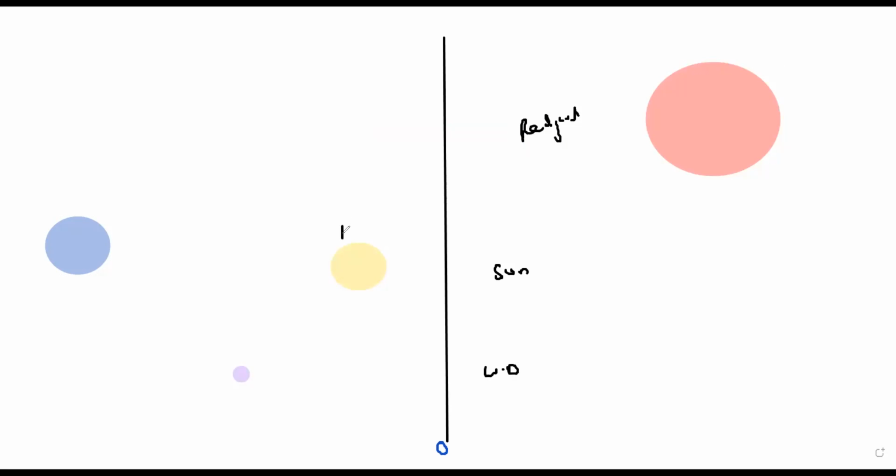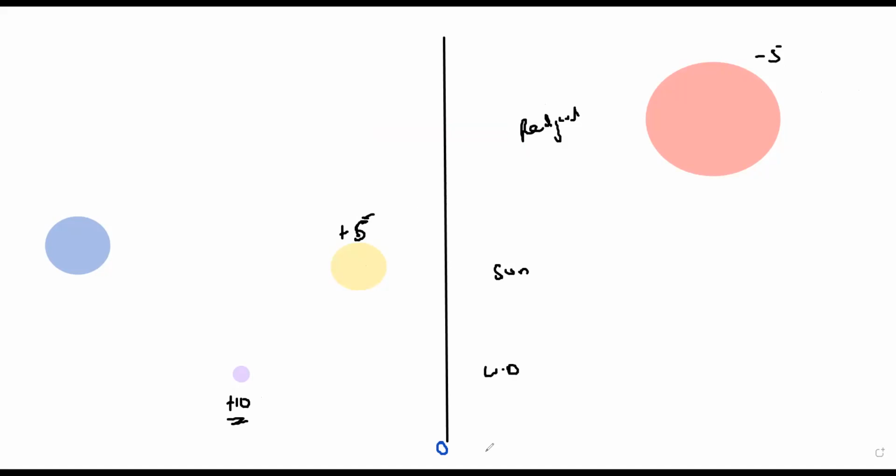So if I say the sun is at +5, the sun is 5 ahead of the origin. The white dwarf, to give the same light intensity as the sun, should be around +10, closer. And what about the red giant? It should be away from the origin. That's why it is -5.